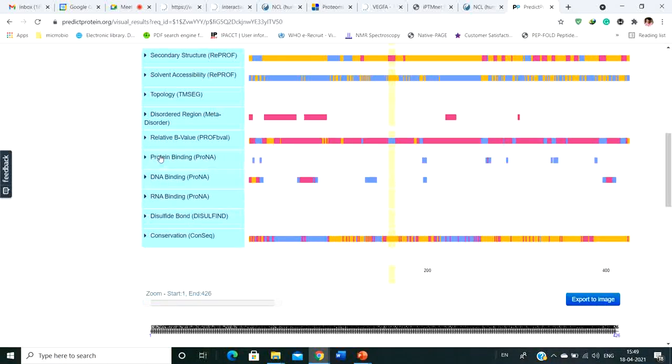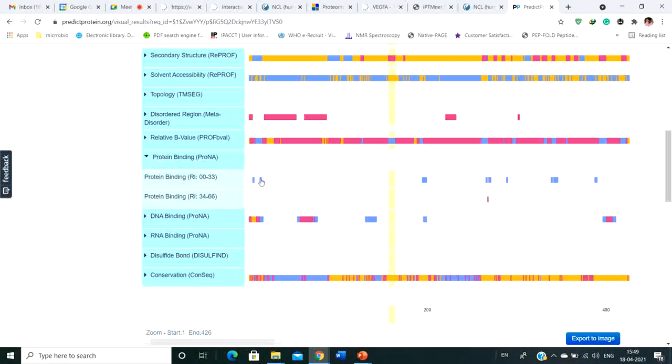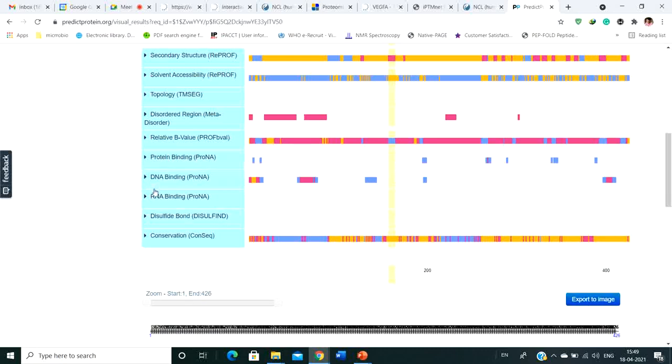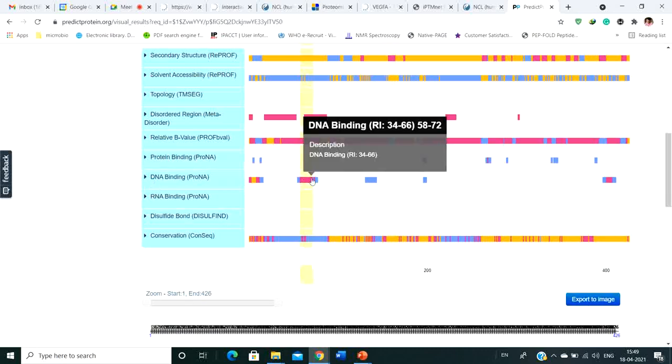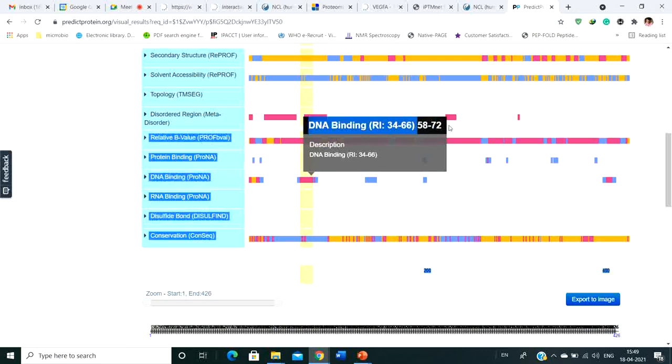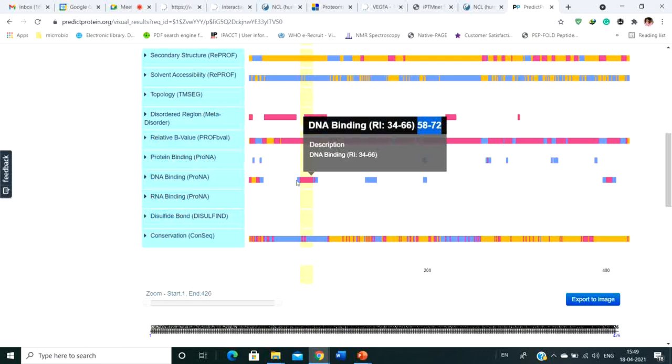Okay, so next we have the protein binding region, whether these regions are binding to a protein or to a DNA. And if they are binding to DNA, this 58 to 72 amino acid stretch is going to bind to the DNA. So obviously, if the protein is not a DNA binding protein, it is not going to have a DNA binding region.